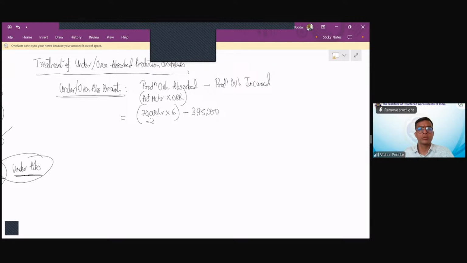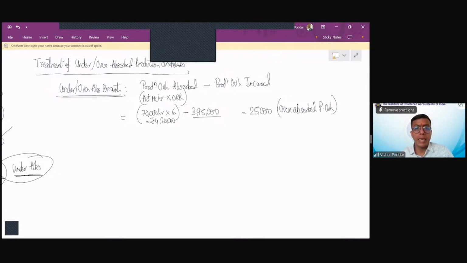Now this comes to rupees 4,20,000, 7 sixes are 42, minus 395. So you have 25,000, a positive figure. Positive means it is over absorption. So this figure represents my over absorbed production overheads.